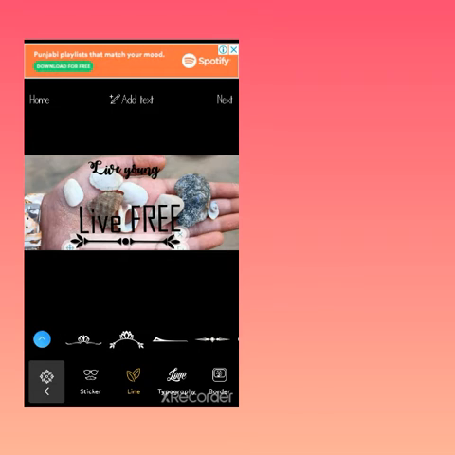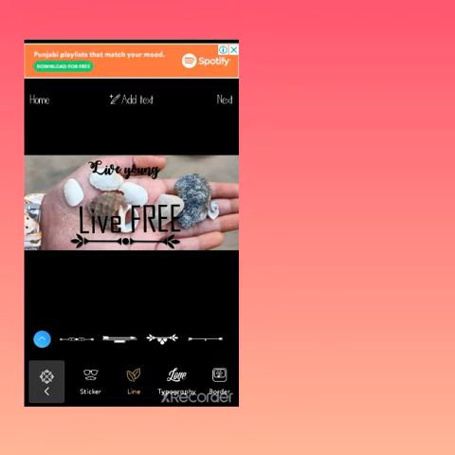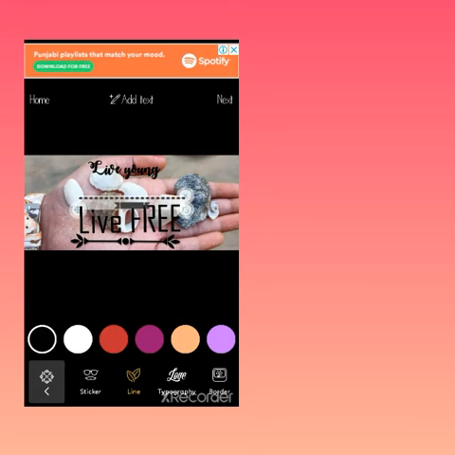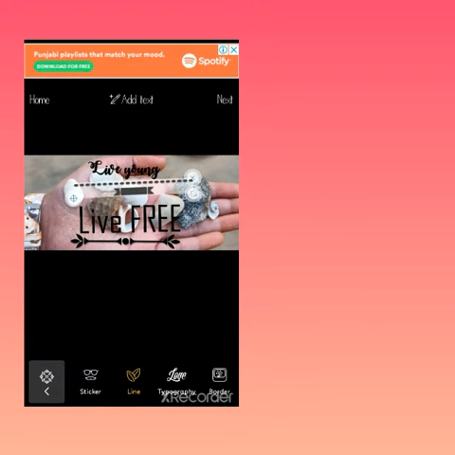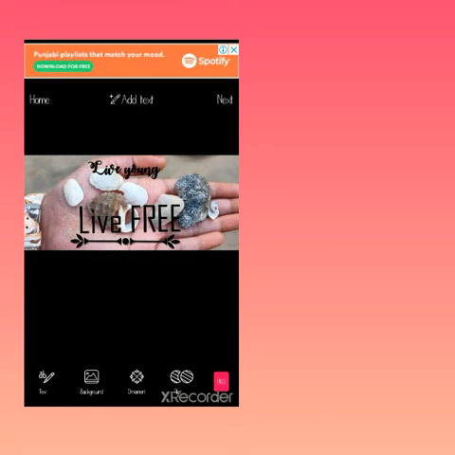I think this is good. This is not good, but I think this line is better. Go to ornaments and